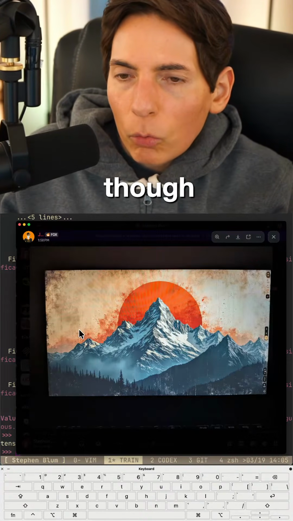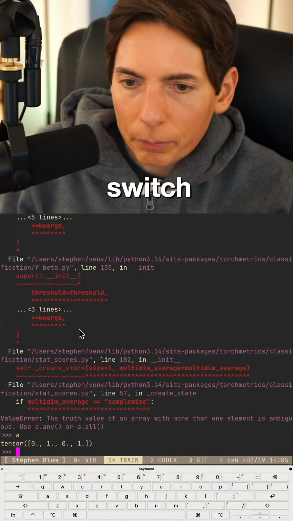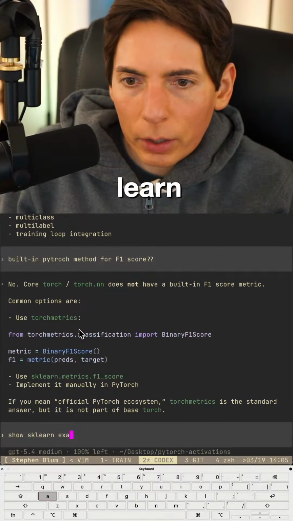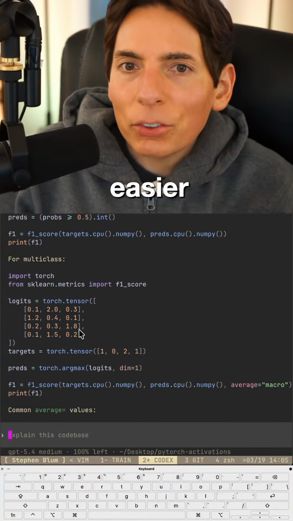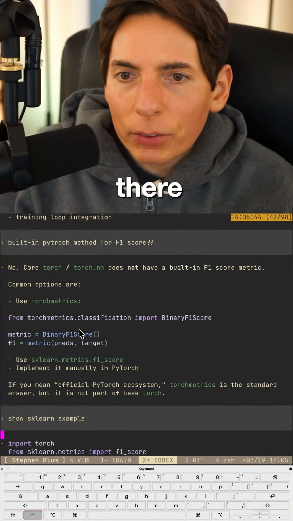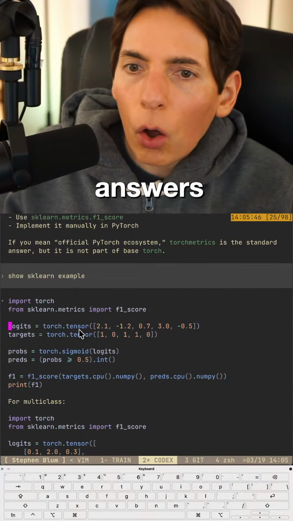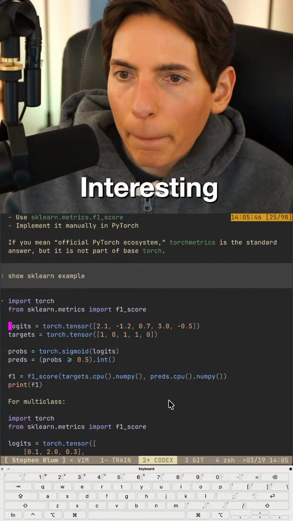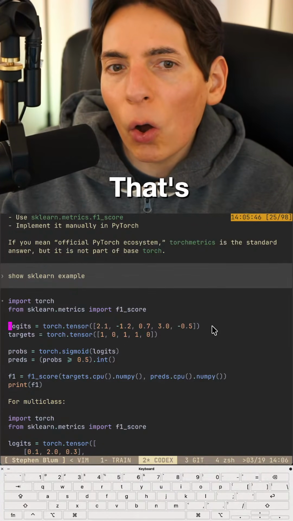Here. We might switch to scikit-learn is what we might do. All right. Show sklearn example. I think that might be easier. Yeah, see right there. See, this is what we're doing. We got our answers. Oh, the targets. Interesting. Okay. That's why. Oh, got it.